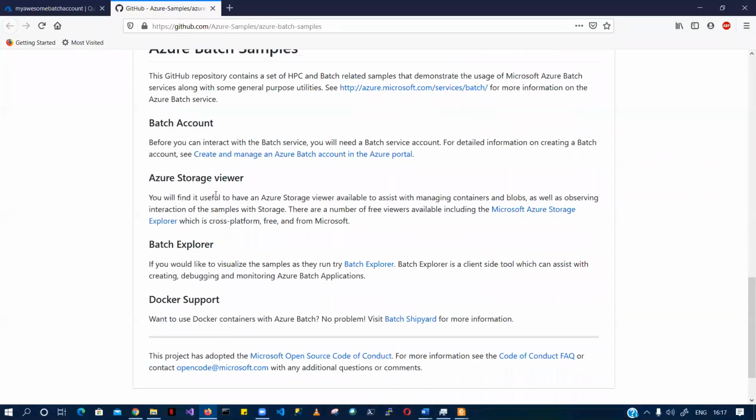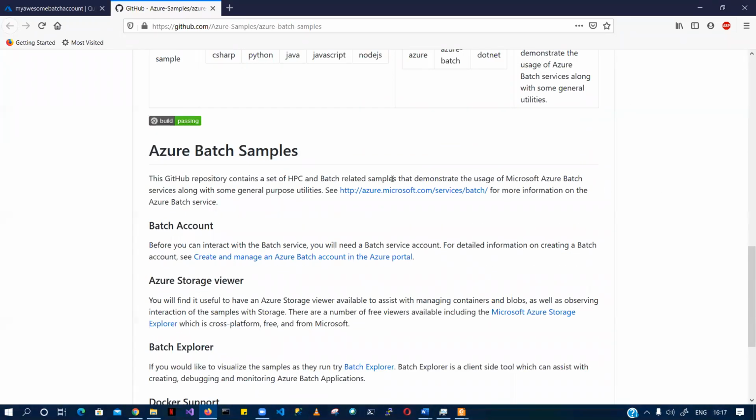Then you can also see a couple of settings like the storage account, through which you'll be able to see the jobs which are needed, and it also tells you a little bit more about prerequisites. This is basically a prerequisite that you should be aware of whenever you are using it. It says that you're going to need a batch account. You're going to probably want to use Azure Storage to be able to see inside your storage account in order to upload the files and the jobs that are needed.